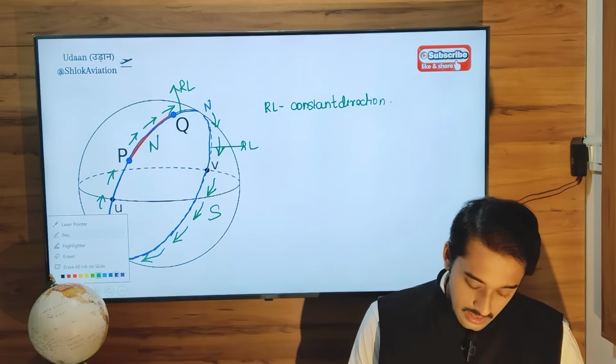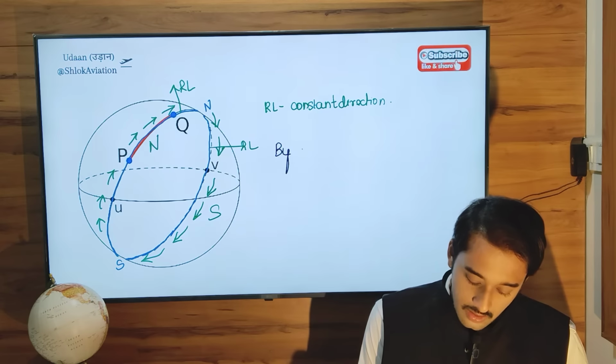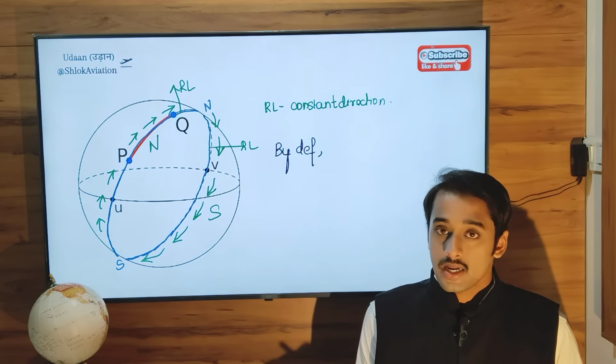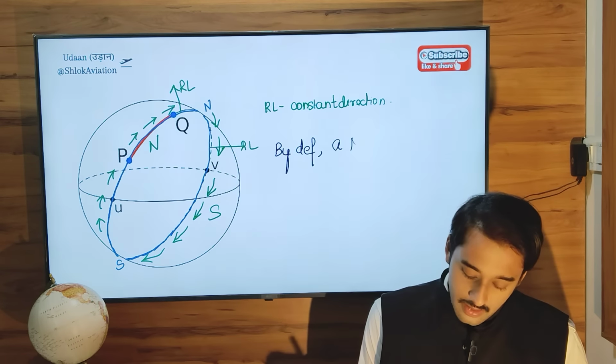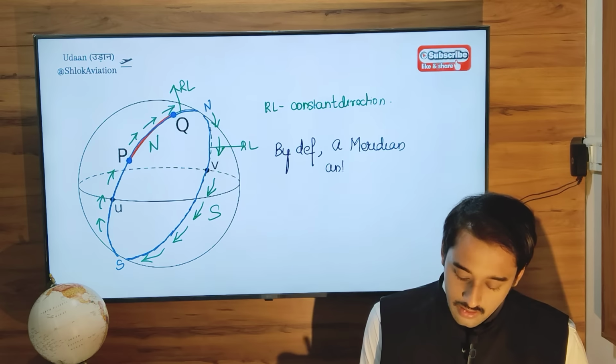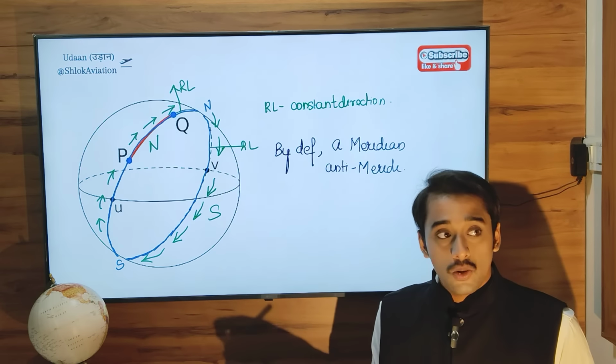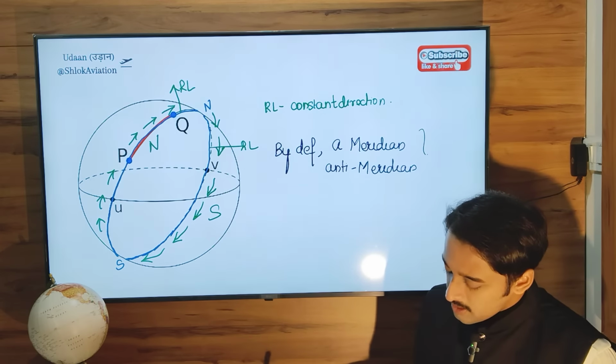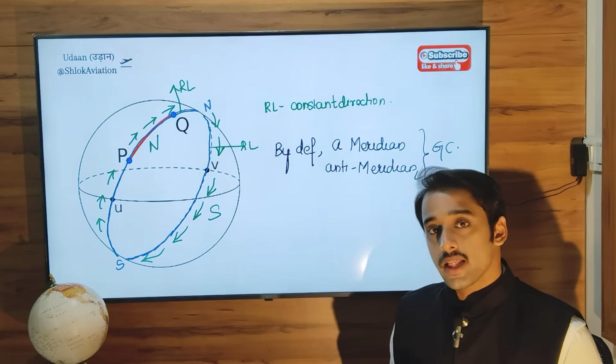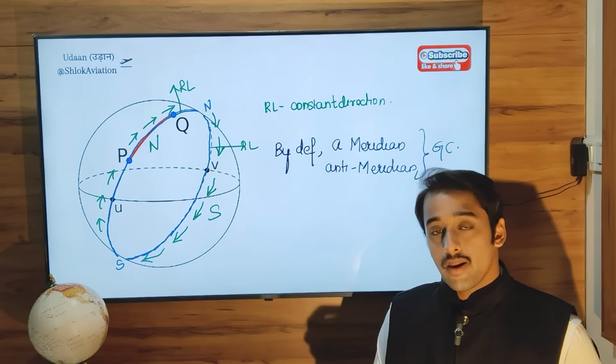What about the great circle? By the definition of a great circle, just like the equator, a meridian and its anti-meridian, when considered together, will form a great circle.